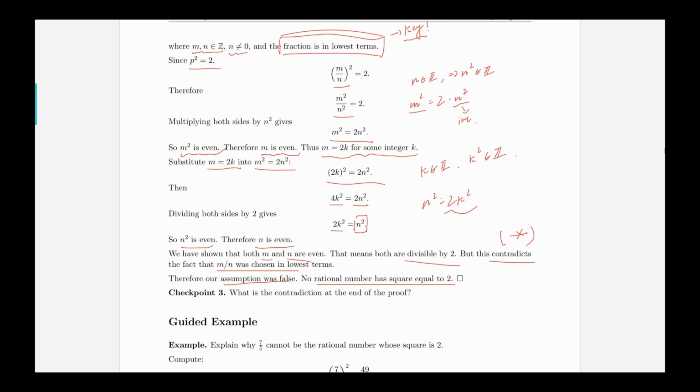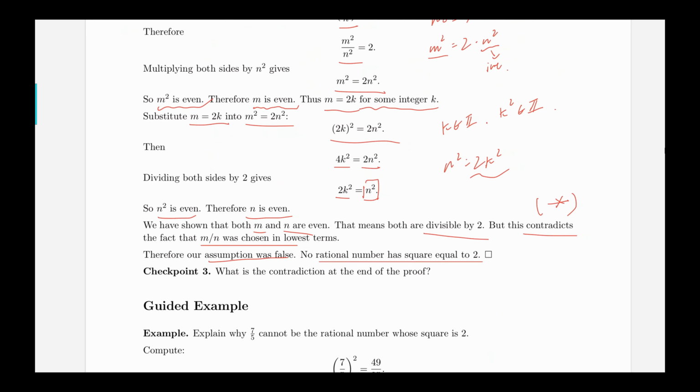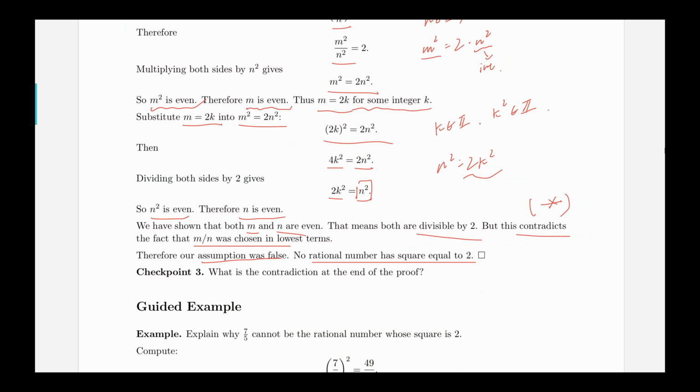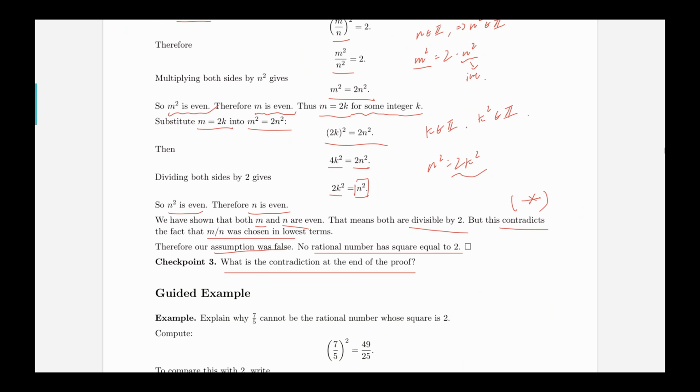Okay, so before we go on, let's go over checkpoint number 3. So what's the contradiction at the end of the proof I just did? Feel free to type it in the comments.